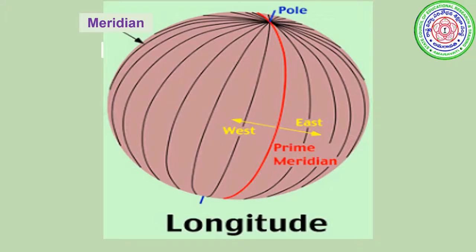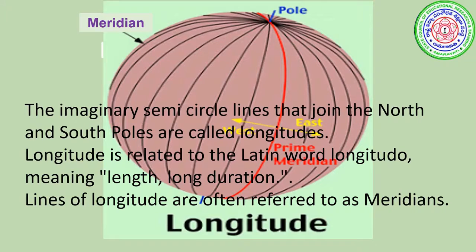Now longitude. We discussed earlier that the lines drawn vertically on the globe are called longitudes. In this picture you are observing the red line. This is the prime meridian. The remaining lines are meridians. And we can also find poles. The imaginary vertical lines are called meridians. These are semicircles. The imaginary semicircle lines that join the north and south poles are called longitudes.